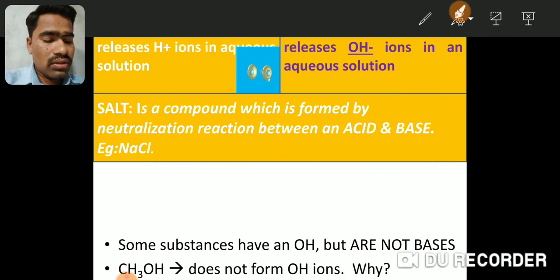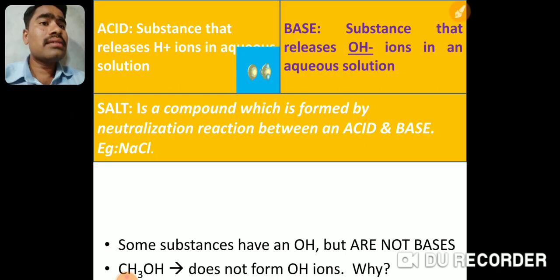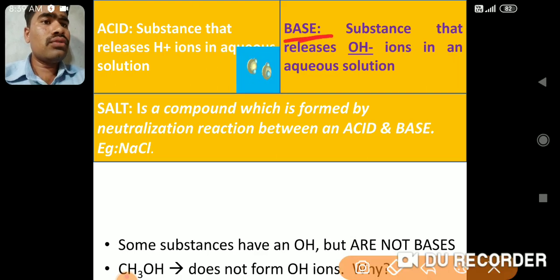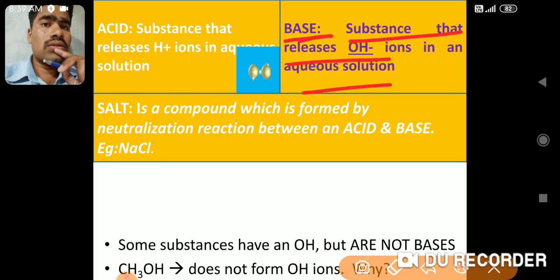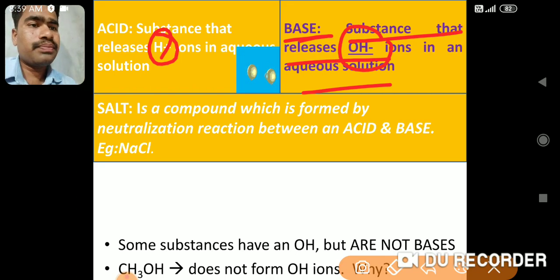So let us go to another compounds which are exactly opposite of the acids, and they are bases. Okay, they are the bases. Now if you see the base, what is the definition of base? The substance that releases OH minus ions in the aqueous solution. Again, acids were producing H plus ions. Now what are bases producing in aqueous solution? OH minus ions.